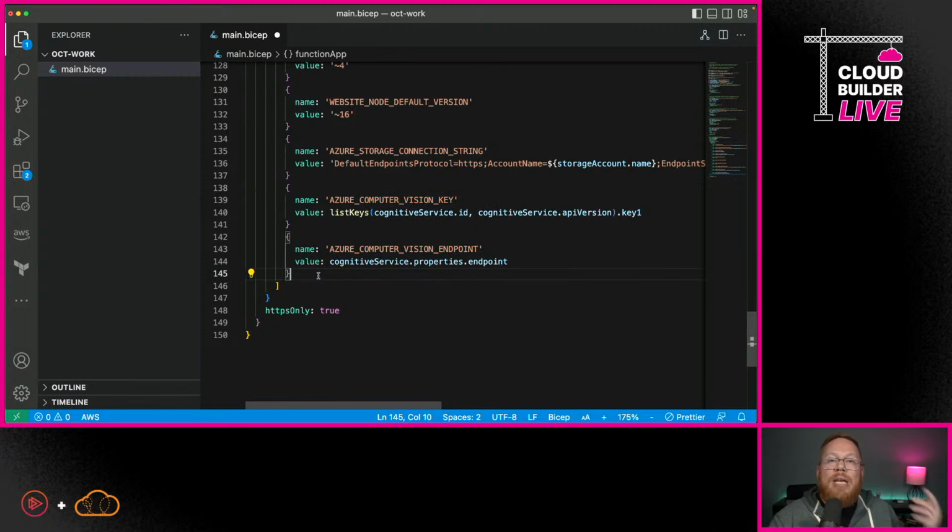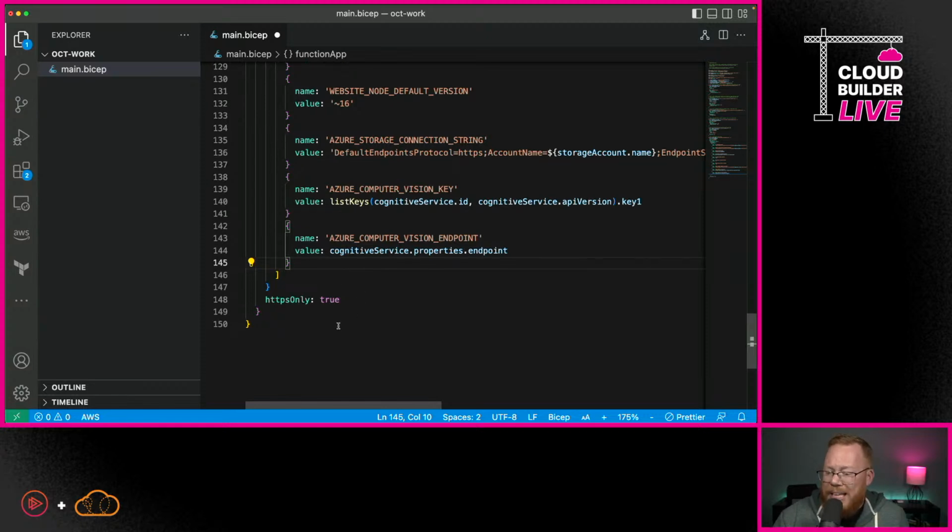And that is that we need to have both of these bits of data, both the key that gives us access into cognitive services and the endpoint that it needs to call, because we'll need to access this within our Azure functions, okay? Or specifically the one function, analyze image. We won't need it in the other one. So that's really it. That's all of the resources that we need to create for this.